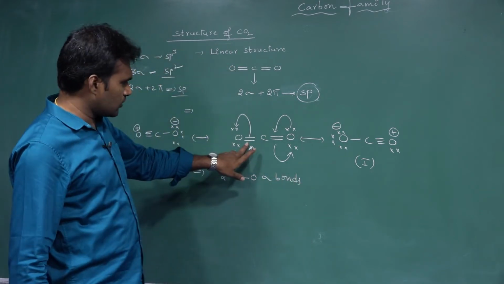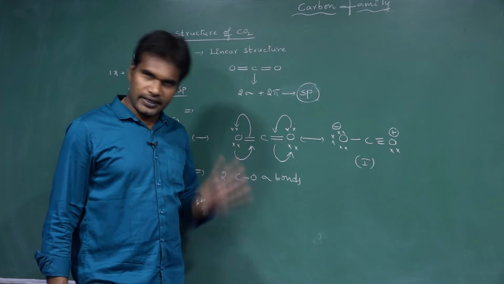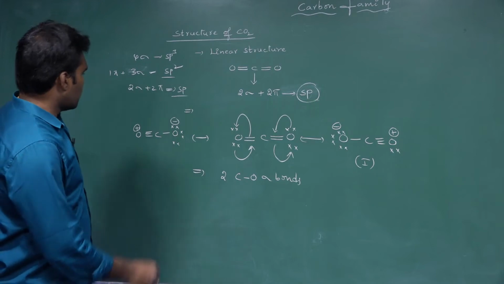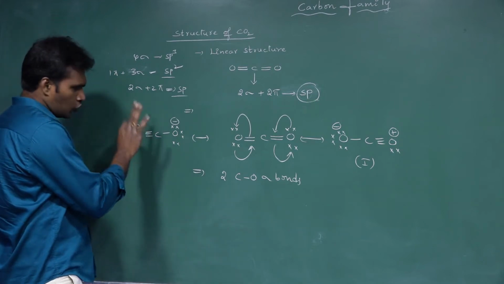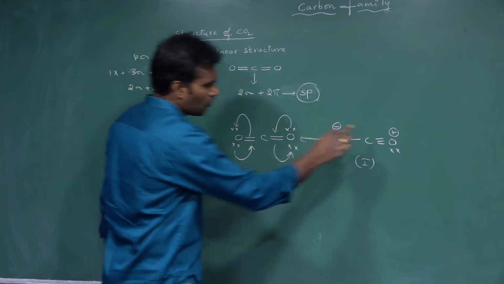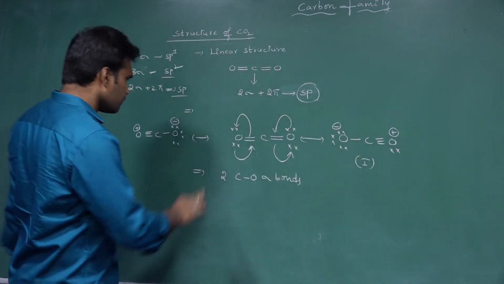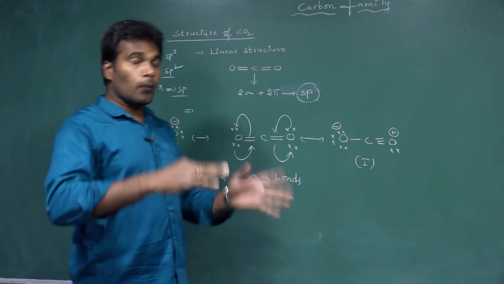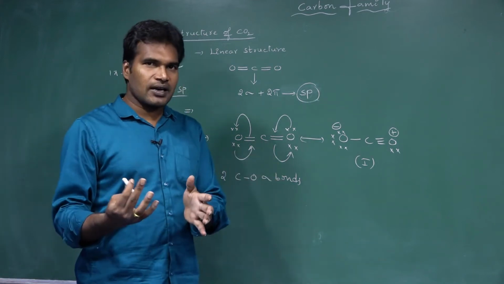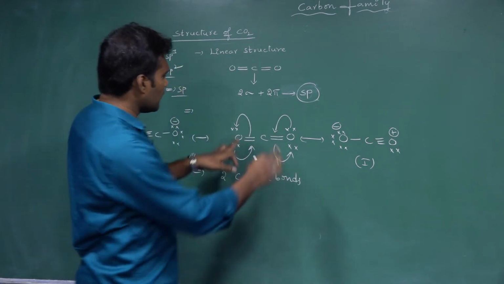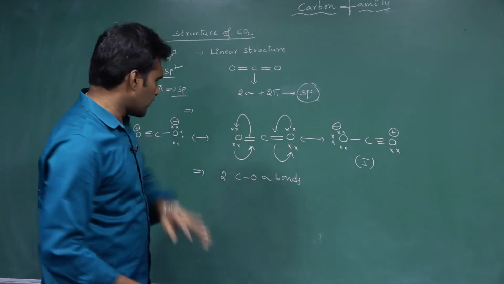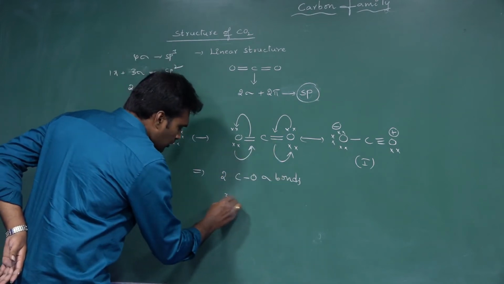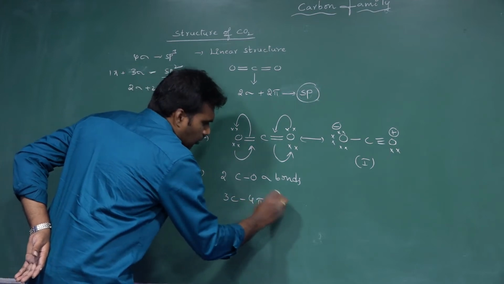Here 1 CO sigma bond, here 1 CO sigma bond. Next, how many electrons are delocalizing? Here 2 pi electrons, here also 2 pi electrons, so total 2 pairs of pi electrons, which means total 4 pi electrons between how many centers? 3 centers. So we can write it has total 2 CO sigma bonds and total 3 centered 4 pi electrons.